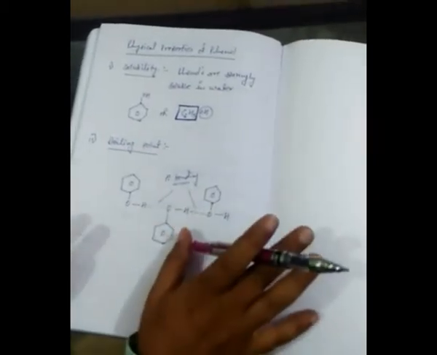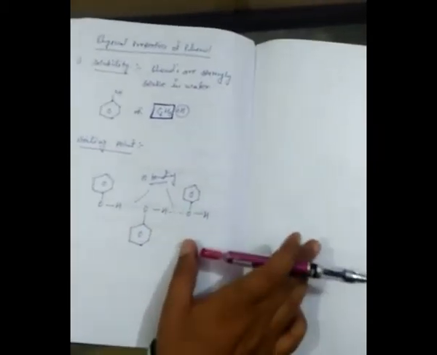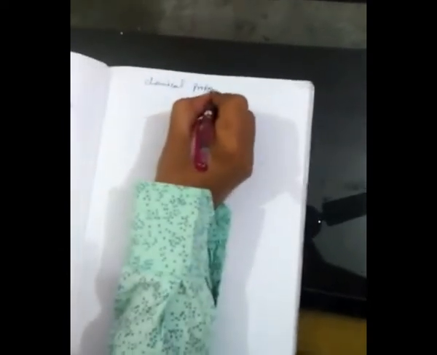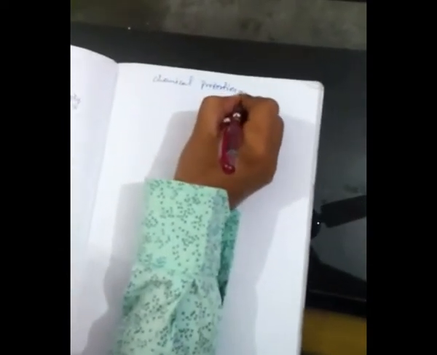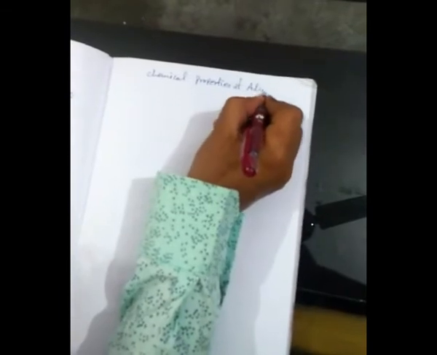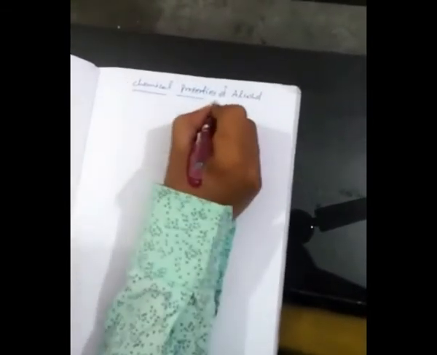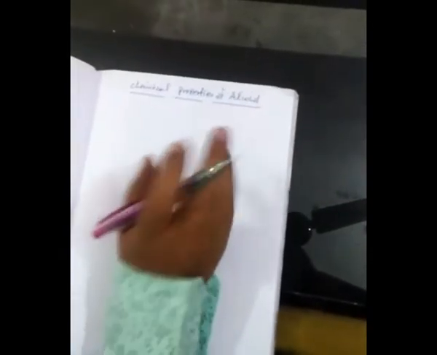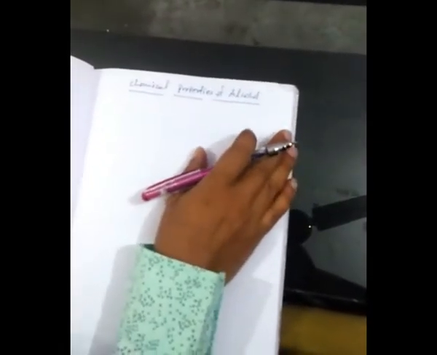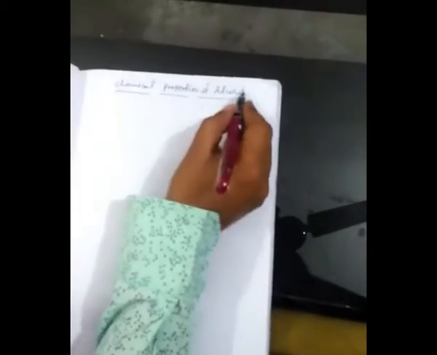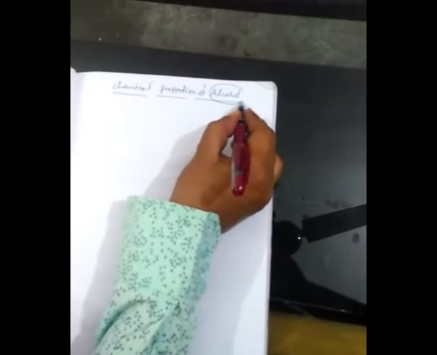Now those are the physical properties of phenol. Now I will discuss the chemical properties of alcohol. This is very important. Most of the students study only the chemical properties because that is very important. Now, alcohol is a versatile compound.